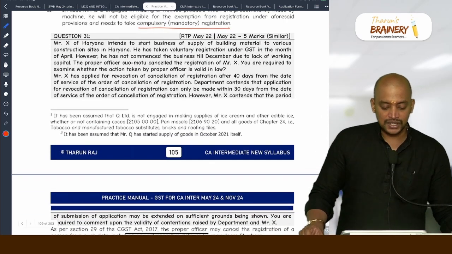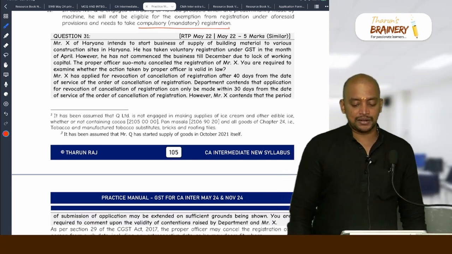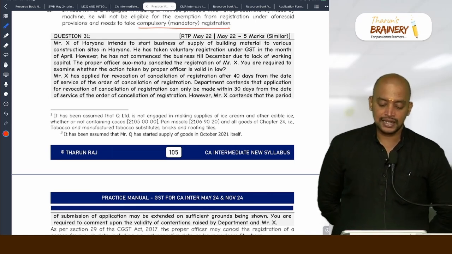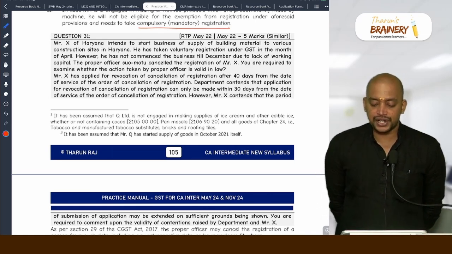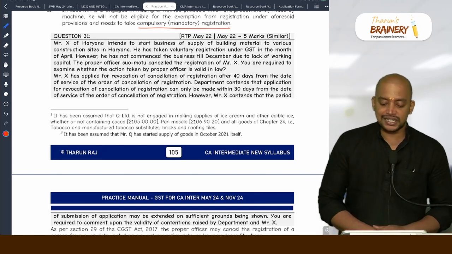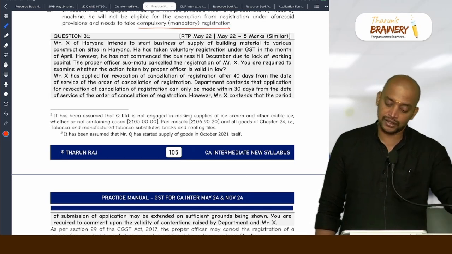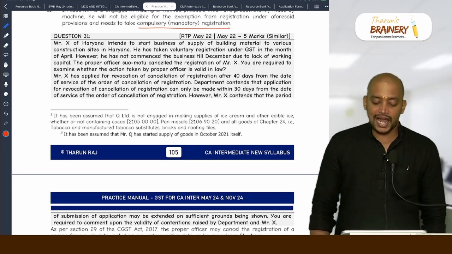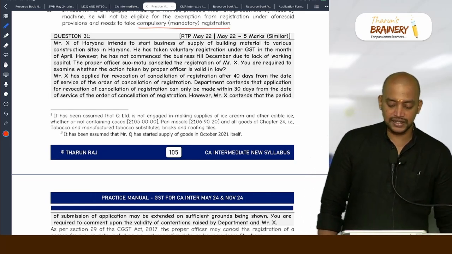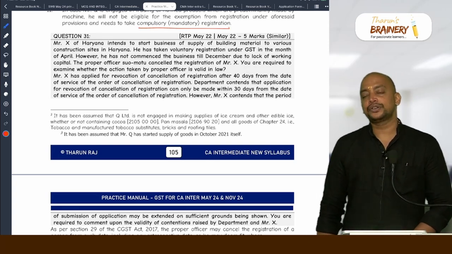Then 31, Mr. X of Haryana intends to start business of supplying building material to various construction sites in Haryana within the state. X has taken voluntary registration under GST in the month of April. However, he has not commenced the business till December. So April, May, June, July, August, September, October, November, December. So more than 6 months. Due to lack of working capital, the proper officer suo motu cancels the registration of X. You are required to examine whether the action of the proper officer is valid. Yes, you need to write.